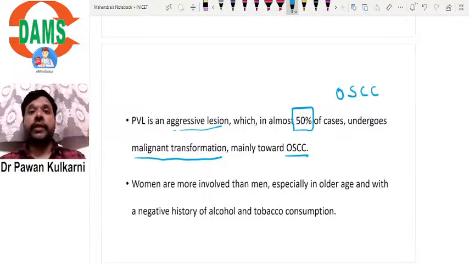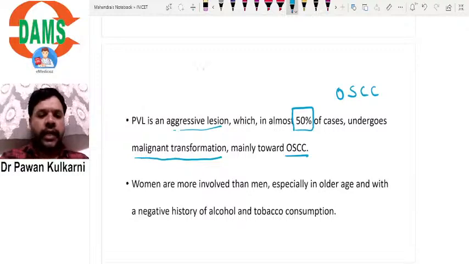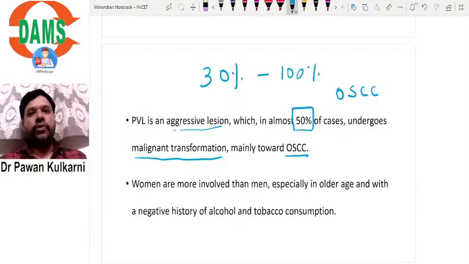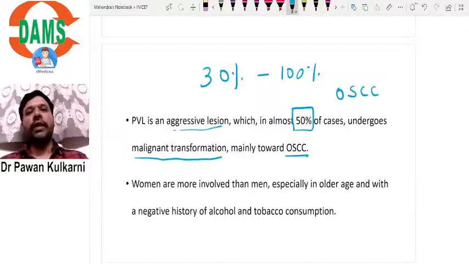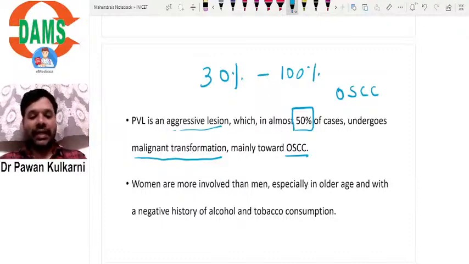What is the rate of percentage? The rate of malignant transformation is 50%. I am telling you one number. 50% is the average. The range is 30% to 100%. So minimum 30% of the cases will undergo malignant transformation, maximum 100%. So the average we have is 50%. PVL is a very aggressive lesion with around 50% of the cases undergoing malignant transformation.